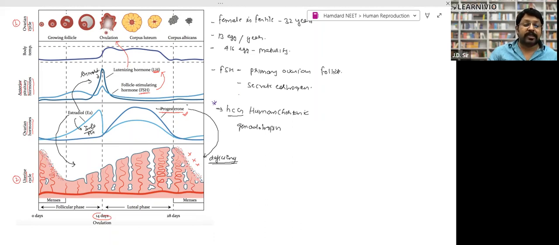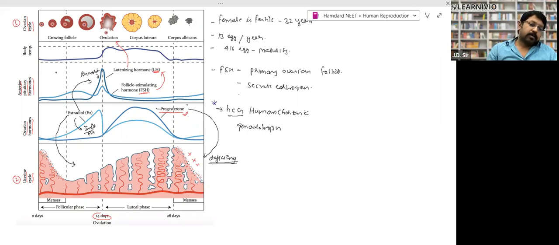When luteinizing hormone reaches the peak, you can see ovulation takes place from the ovary, from this follicle, right? Which hormone is responsible for ovulation, or release of the ovum on the 14th day? That is LH, luteinizing hormone. LH and FSH both are released from the anterior pituitary. First, FSH is responsible for development of the follicle, and LH is responsible for release of the ovum, right?